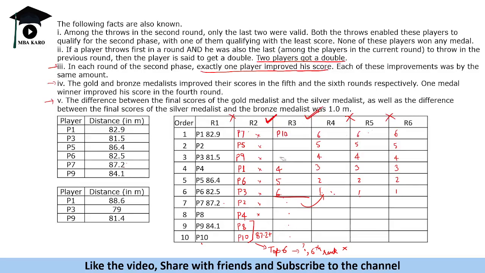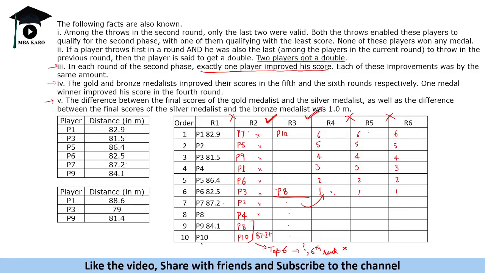So P10 gets a double, and we have another person who ended with the sixth rank here. We are given that a person has a double and one of them is a sixth ranker. So this player is P8, and that person also goes to this round. Now P10 threw 87.2 plus, how much will P8 throw?